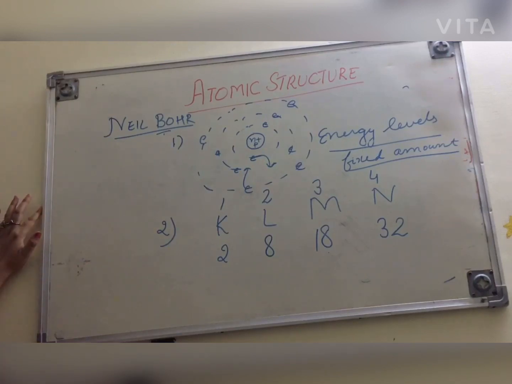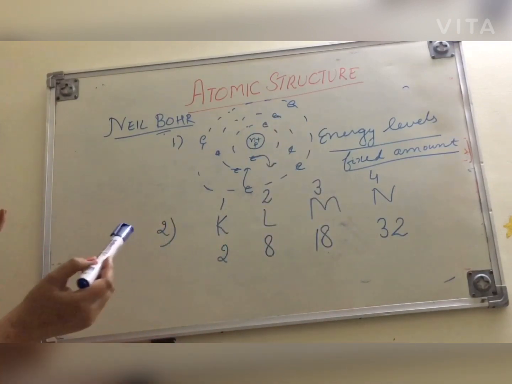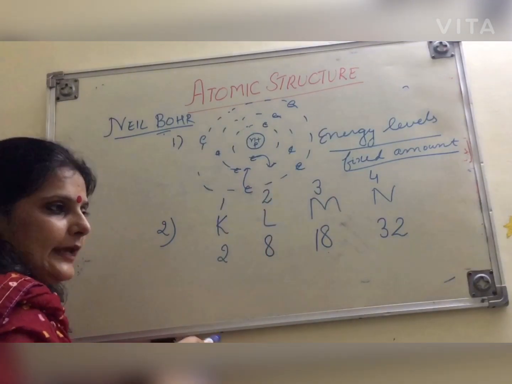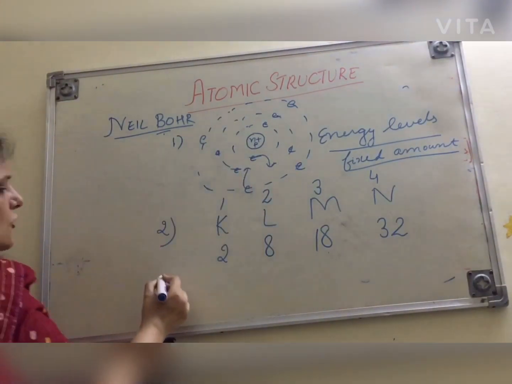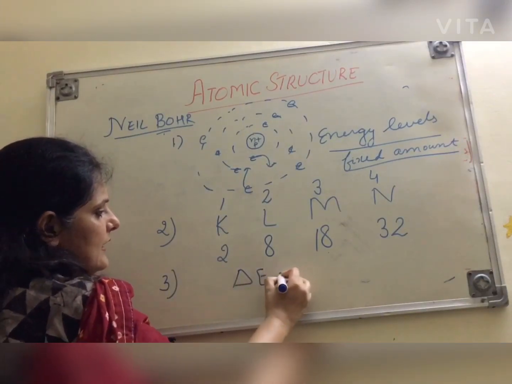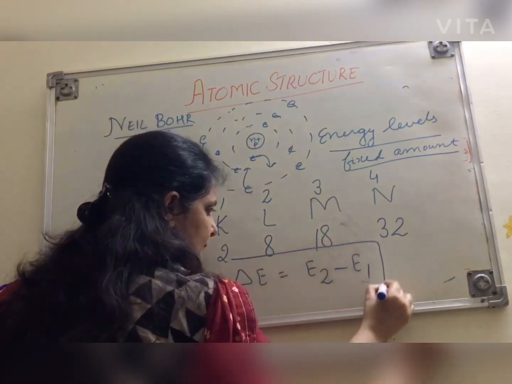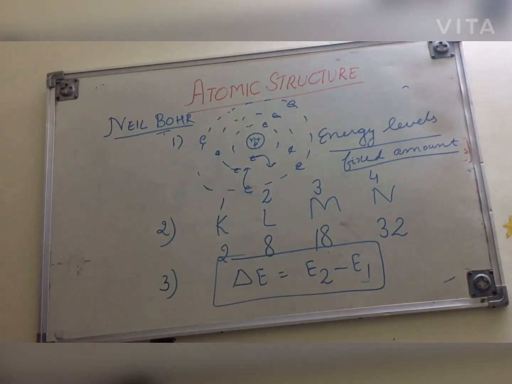Electrons are revolving in a fixed shell with a fixed energy. Loss or gain of energy takes place when an electron jumps from one shell to another shell. If it jumps from lower to higher, then there is a gain of energy, and from higher to lower, a loss of energy. This energy change, delta E, is equal to E2 minus E1.